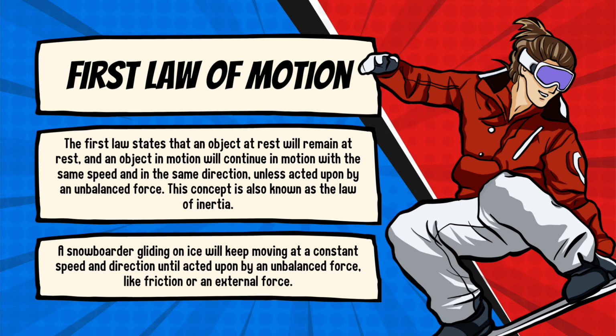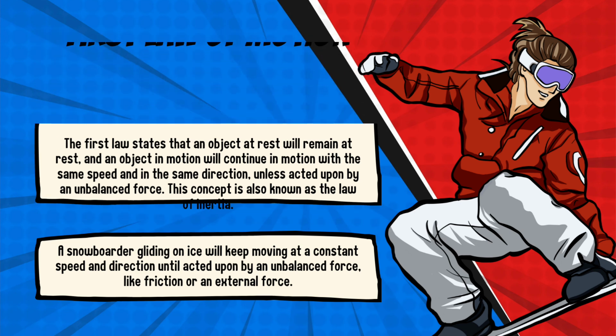A snowboarder gliding on ice will keep moving at a constant speed and direction until acted upon by an unbalanced force, like friction or an external force.